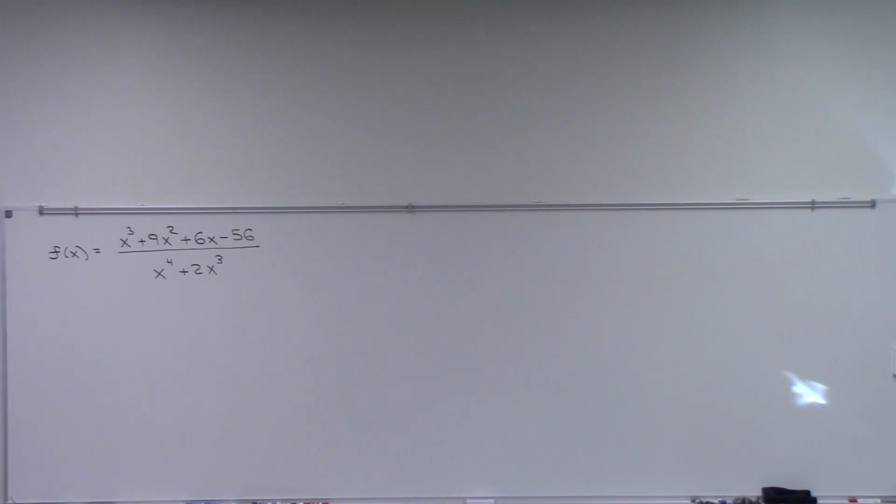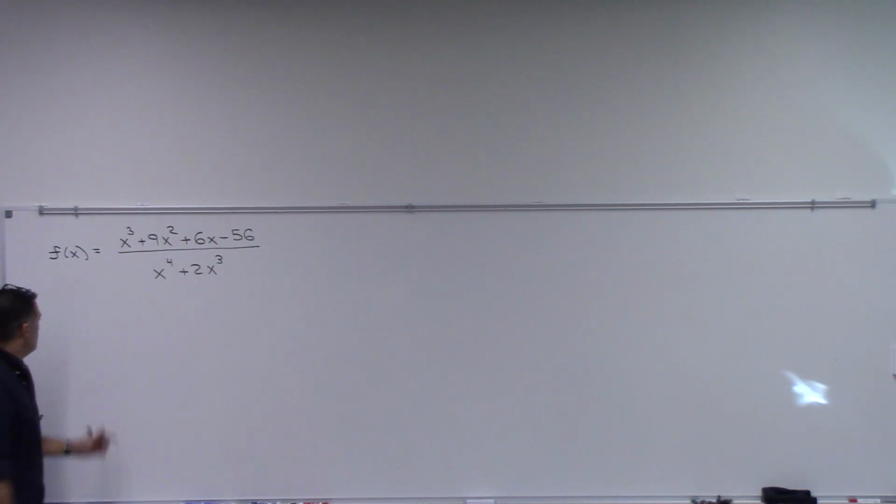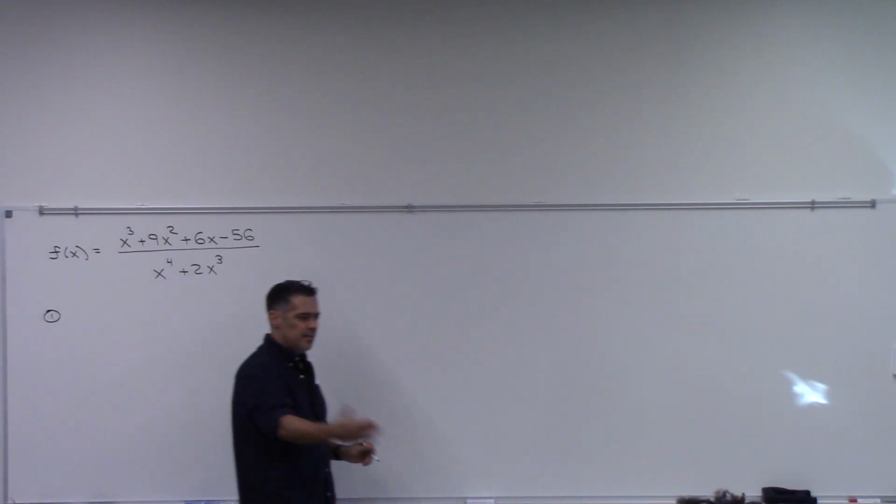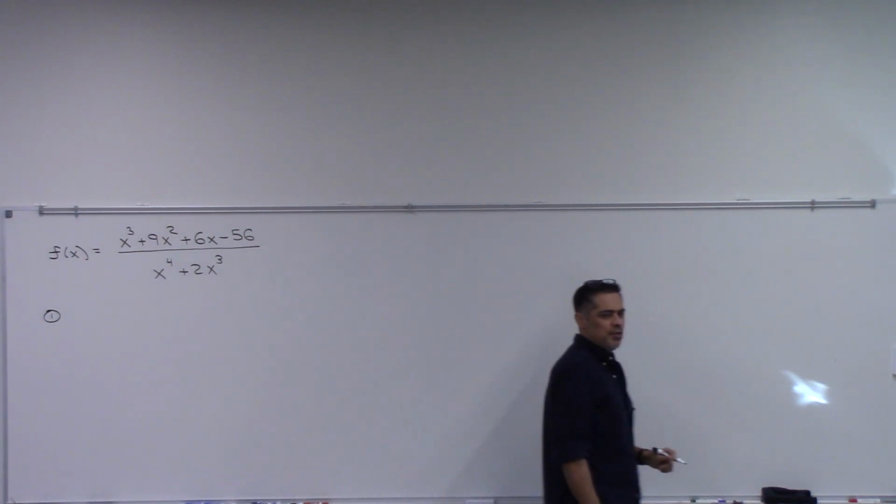So that is a rational function because it is a polynomial divided by a polynomial, and it looks terrible, doesn't it? This looks absolutely horrible. But we're just going to chip away at it 1 step at a time, and then at the end we put all the information together. All right. What is our first step? According to your steps that you wrote down because you're good note takers.